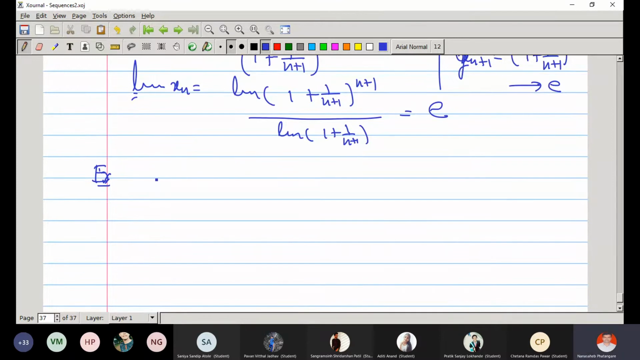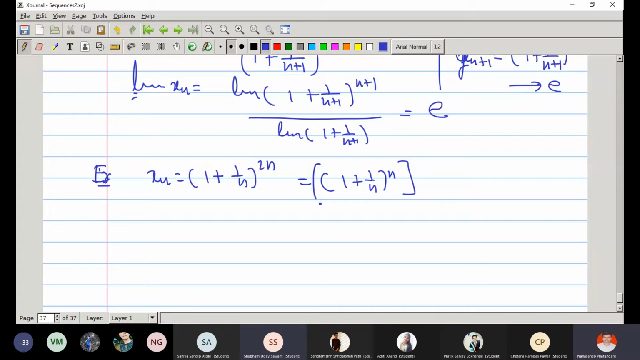Okay, what is the limit if xn is equal to 1 plus 1 by n raised to 2n? What is the limit? e square. Is it correct? Yes, sir. So what is the limit then? e square. And this goes to e square because it is the product of two basically same sequences, that you can easily understand.